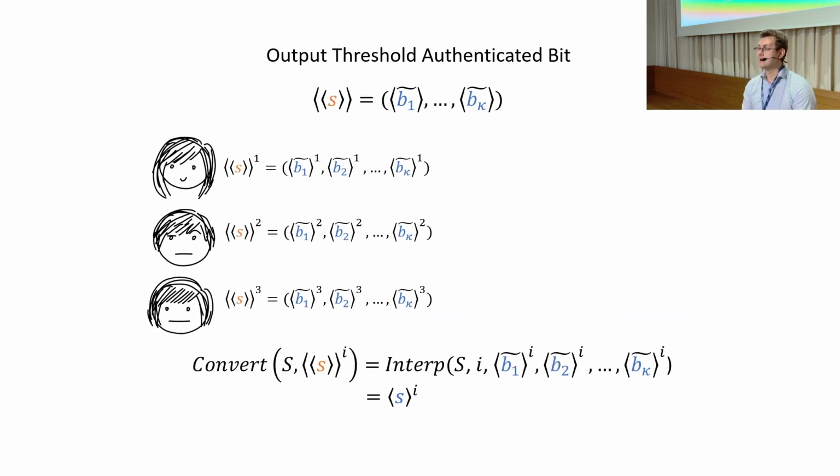Now that we have verified the polynomial shares, we can define our threshold authenticated bit to simply be the collection of authenticated bits from before. I will define the convert function to be the function that converts a T-of-n threshold authenticated bit into a T-party authenticated bit by applying the interpolation procedure to the local authenticated bits.